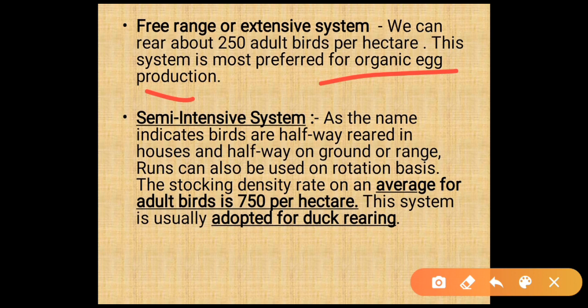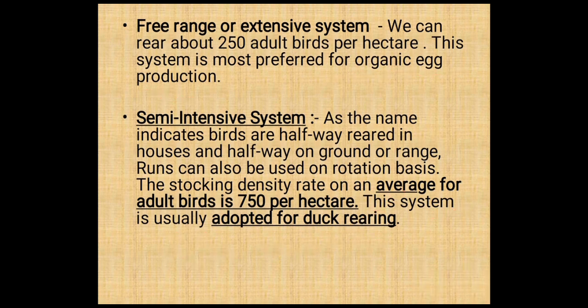The stock density on average for an adult bird is about 750 per hectare. This system is usually adopted for duck rearing, which is semi-intensive.